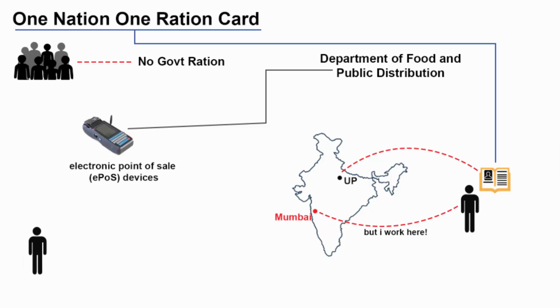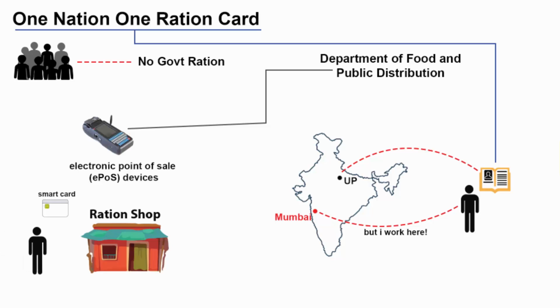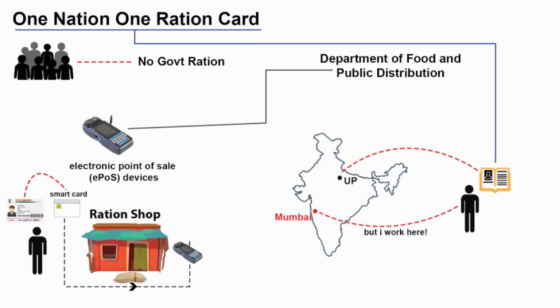For example, when you arrive at the ration shop with your smart ration card, your data from the Aadhaar card will be linked and stored in a chip on the smart ration card. The ration shop will have an electronic point of sale device. Biometrics of the card holder will be matched with the data stored in the chip on the smart ration card to prevent any fraudulent transfer of food grains. So far, 86% of beneficiaries have been covered across 28 states and 8 union territories.